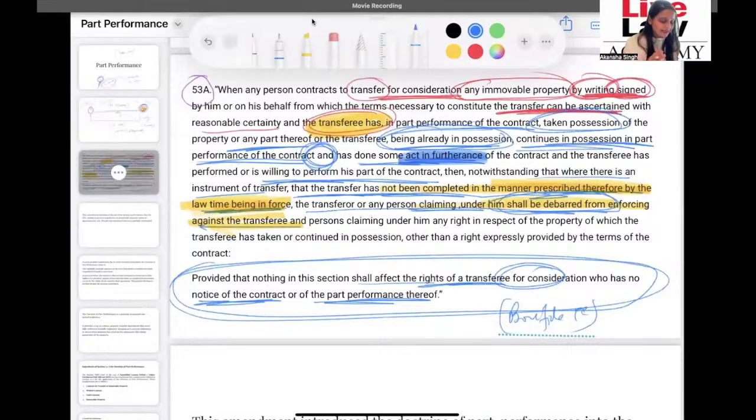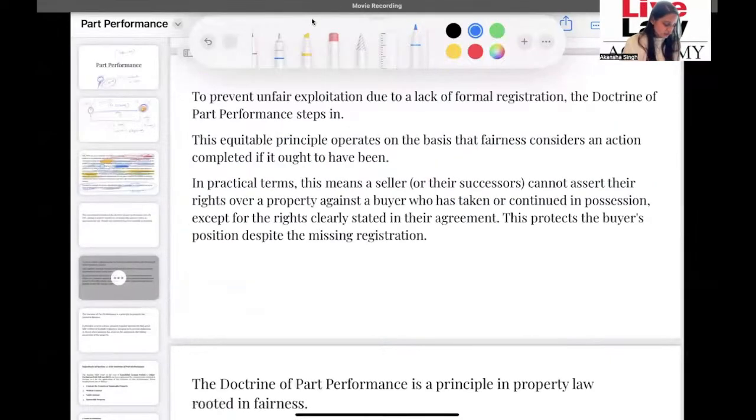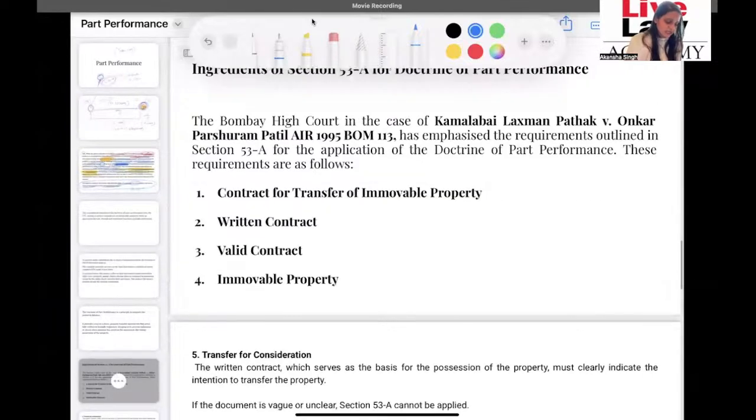Okay, so merely by reading 53A we understand that there are so many essentials. Now let's try to summarize these essentials. First, it has to be a contract for transfer of immovable property. There has to be a transfer, and it has to be for immovable property. Then it must be a written contract, as mentioned here.